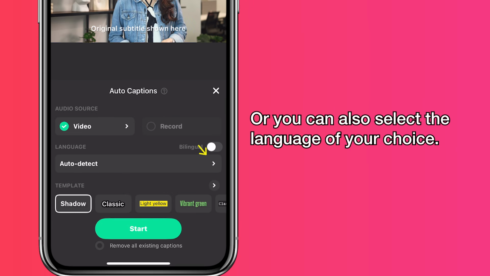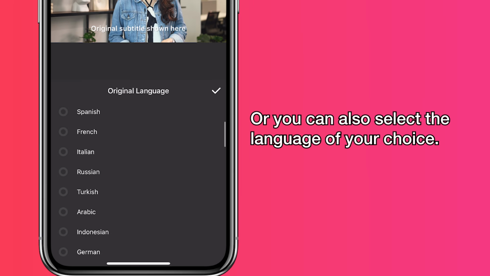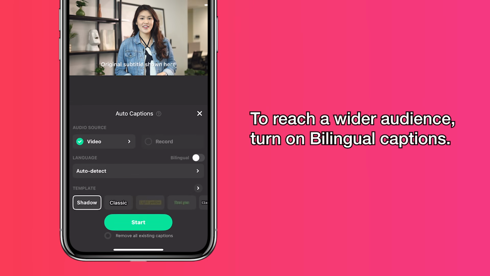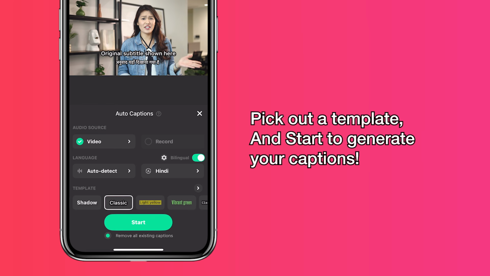Or you can also select the language of your choice. To reach a wider audience, turn on bilingual captions. Pick out a template and start to generate your captions.